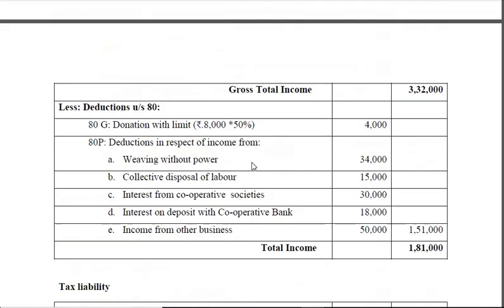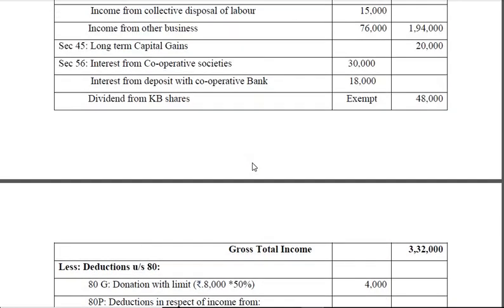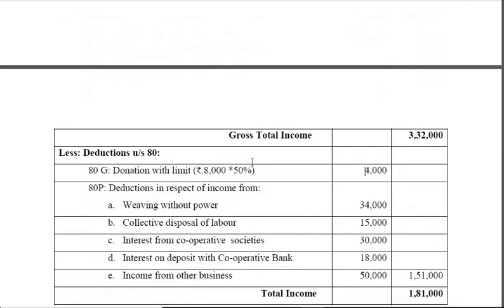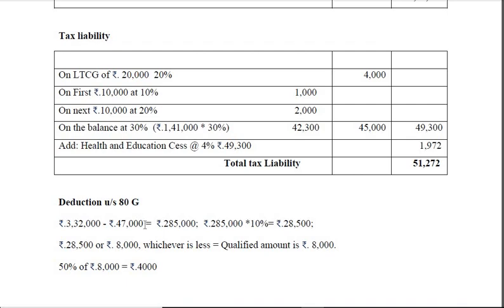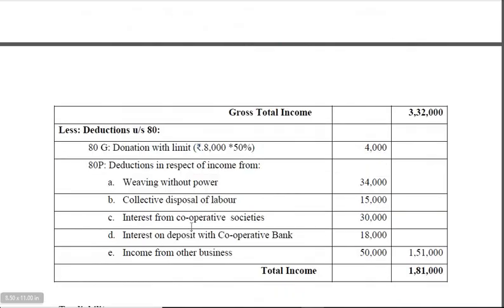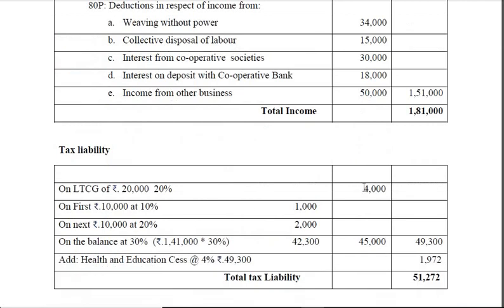So here, gross total income minus this one, 47,000, then 2,85,000. 2,85,000 into 10%, that comes to 28,500. So 28,500 or 8,000, whichever is less. So the qualified amount is 8,000. So 50% of 8,000 is 4,000, and therefore 4,000 is the deduction available on long-term capital gain.